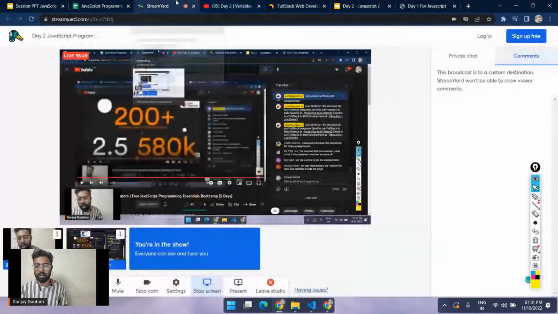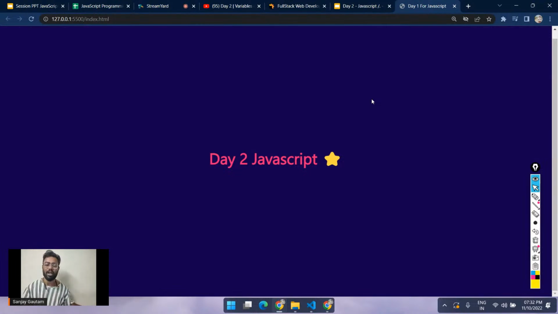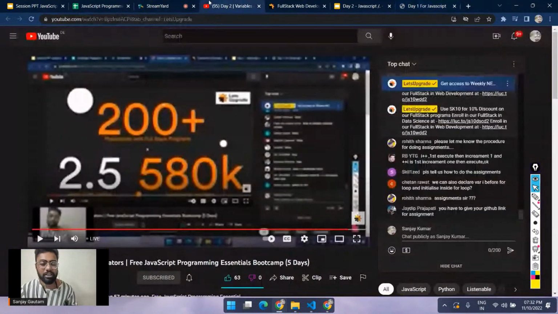And tomorrow I will see you one more time. Don't forget to take part in the quiz. Tomorrow we are going to learn about switch, functions, arrays, and objects. And then we are going to modify our HTML. We are just going to modify this beautiful HTML from our JavaScript. We are going to take the input from the user. We're going to do a lot of fun stuff. And on the fifth day, we are going to create a project.